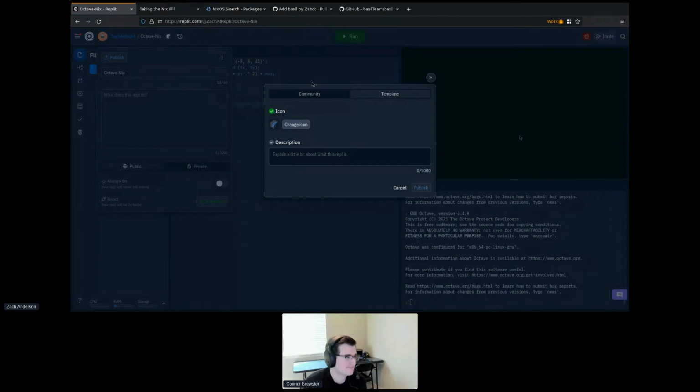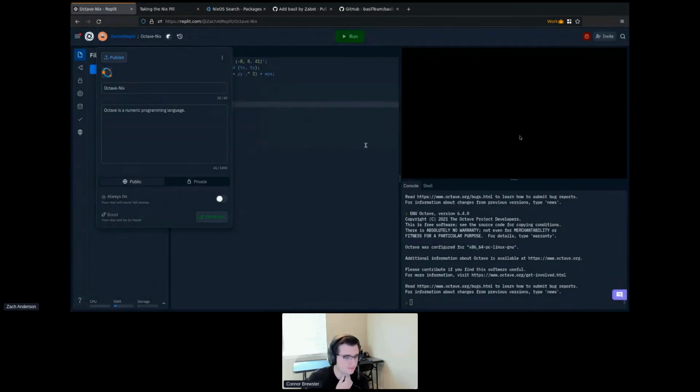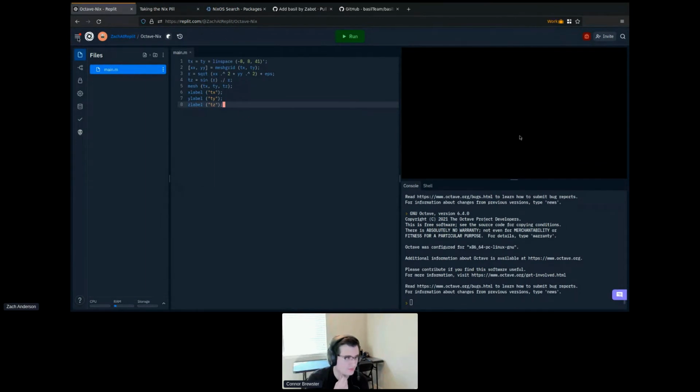And I'm going to set an icon, and this is going to be on a separate window. We're going to go ahead and set the Octave logo. And Octave is a numeric programming language. And I can go ahead and publish this template. So, okay, I've published this template.